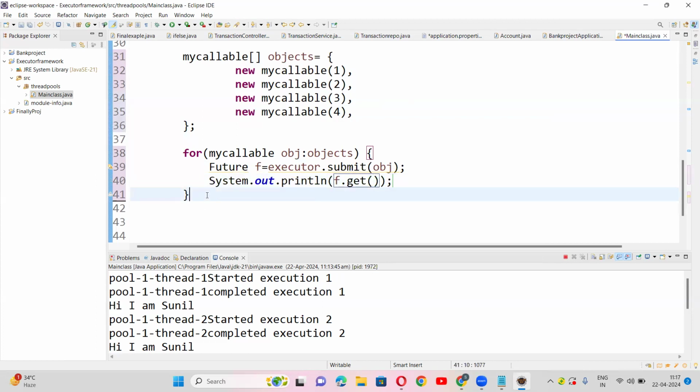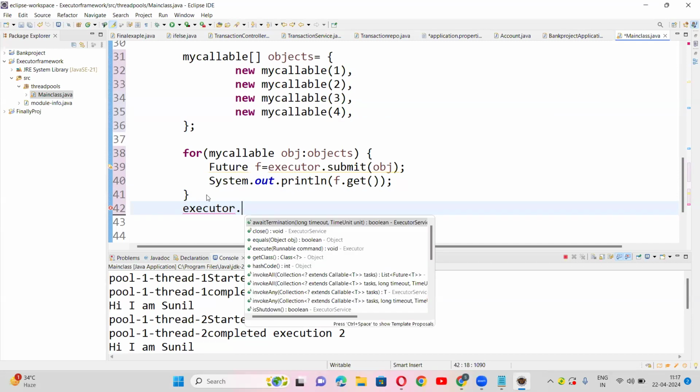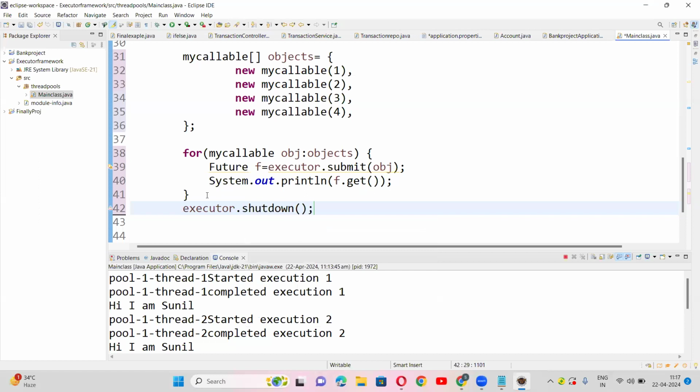And one important point, guys. You should shut down the executor service. Executor dot shutdown. This is a good practice. Once you have completed using it, you should shut it down. This is the thing, guys.